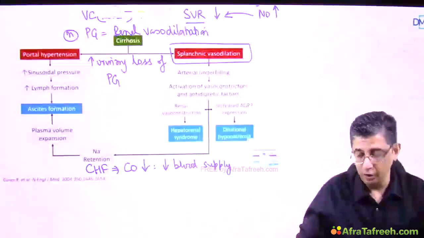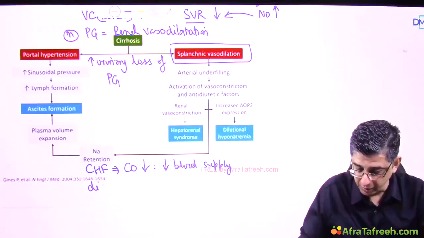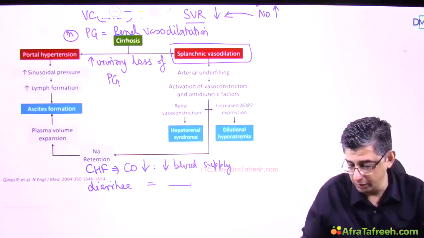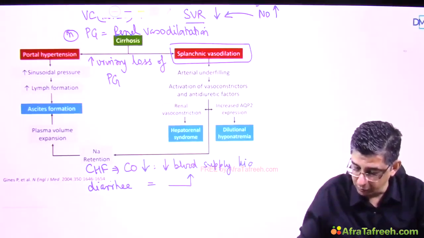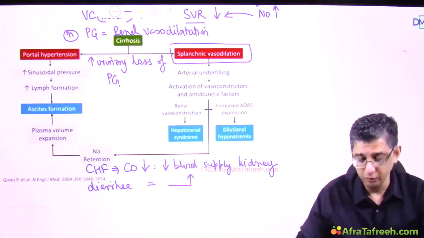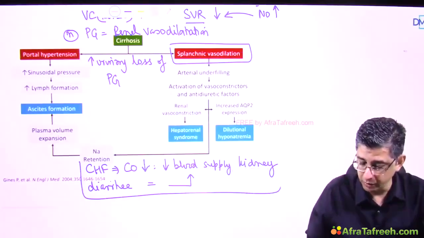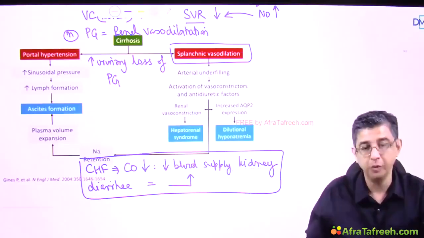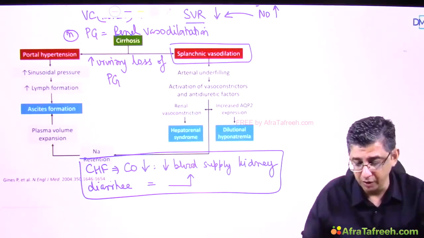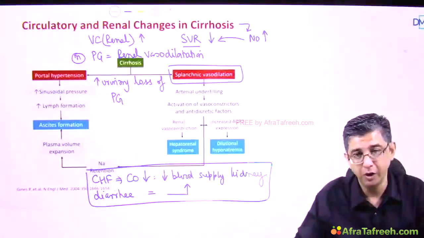Pretty straightforward. Suppose a patient is having extensive amount of diarrhea and there is a fluid depletion in the patient, then again the blood supply to the kidney will become less and there would be a decreased urinary output. Traditionally speaking, there is only one factor that is contributing to decrease of blood supply to the kidney, and that could be like volume depletion, underperfusion, heart failure. But in this condition, hepatorenal, there are two factors which are operating.